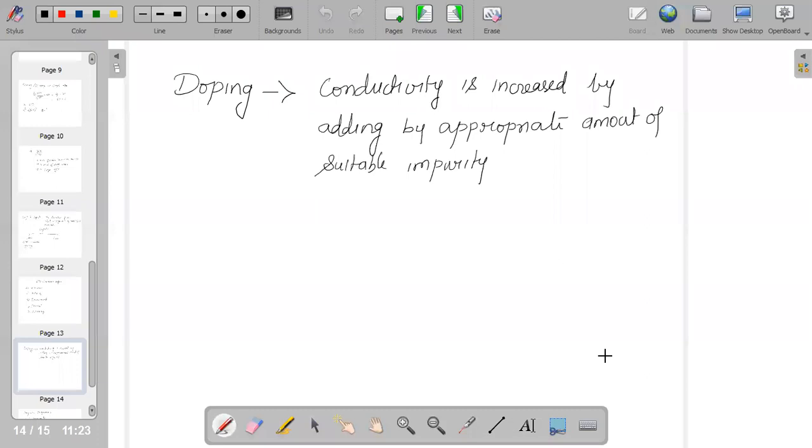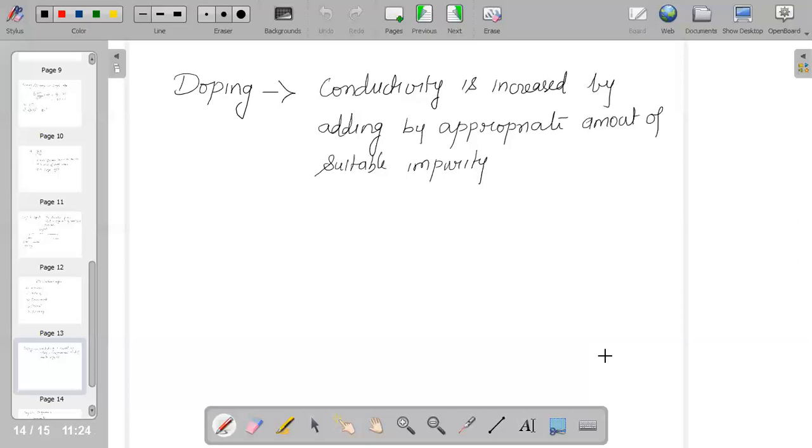So when it is doped with group 15 elements, which contain 5 valence electrons, they occupy some of the lattice sites in silicon or germanium. In this way, doping is done, and in those two categories you will have semiconductors. It is known as n-type semiconductor because the increase in conductivity is because of the negatively charged ion, and the other one, p-type, you will say is because of positively charged ion.